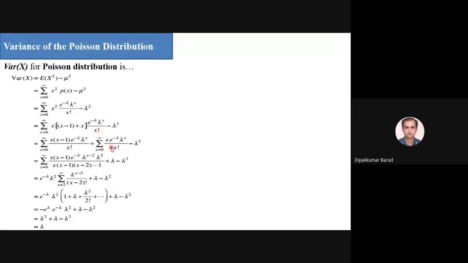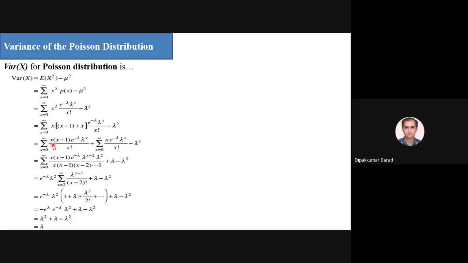Now x into these terms is nothing but summation x from 0 to infinity e raised to minus lambda lambda raised to x upon x factorial, which is nothing but Poisson p of x. So x into p of x means the mean of a Poisson distribution, which is nothing but lambda.